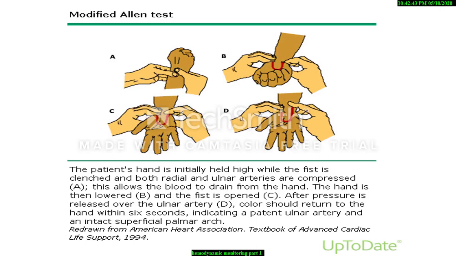In modified Allen's test, the patient's hand is initially held high while the fist is clenched and both radial and ulnar arteries are compressed. This allows the blood to drain from the hand. The hand is then lowered and the fist is opened. After pressure is released over the ulnar artery, color should return to the hand within 6 seconds, indicating a patent ulnar artery and an intact superficial palmar arch.